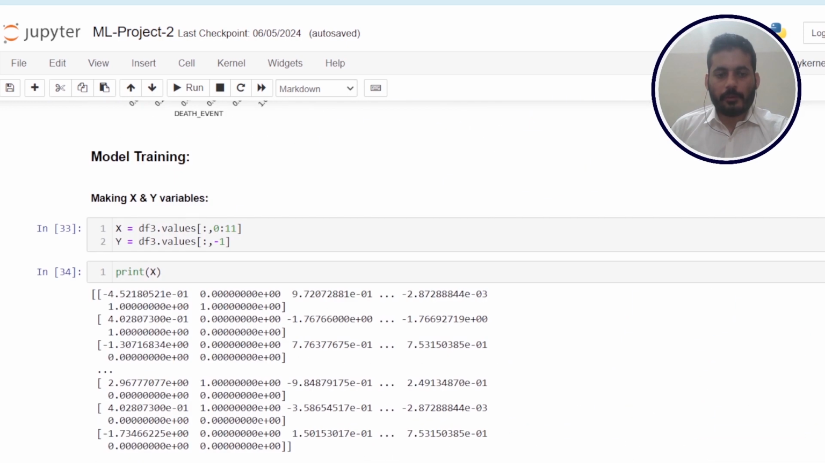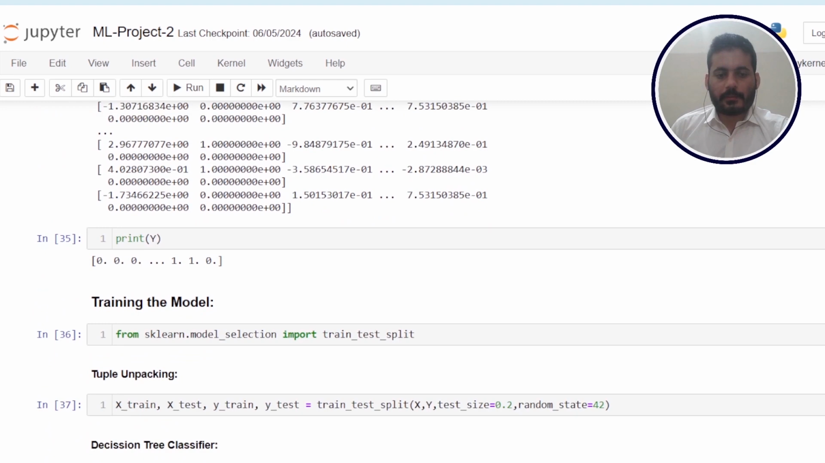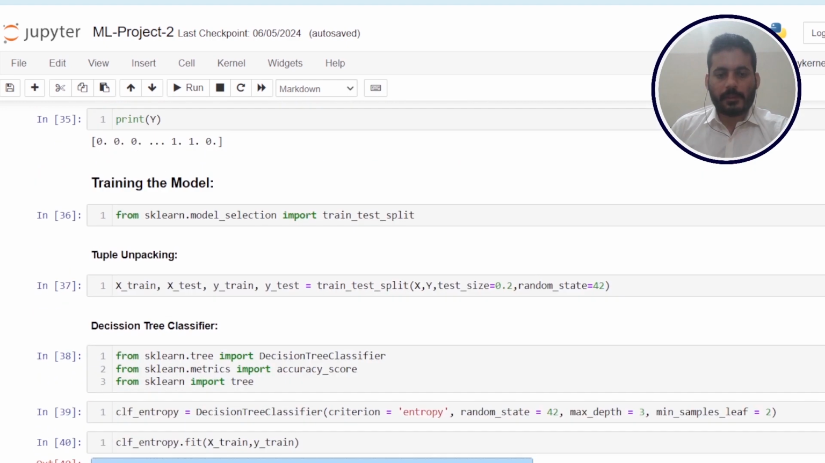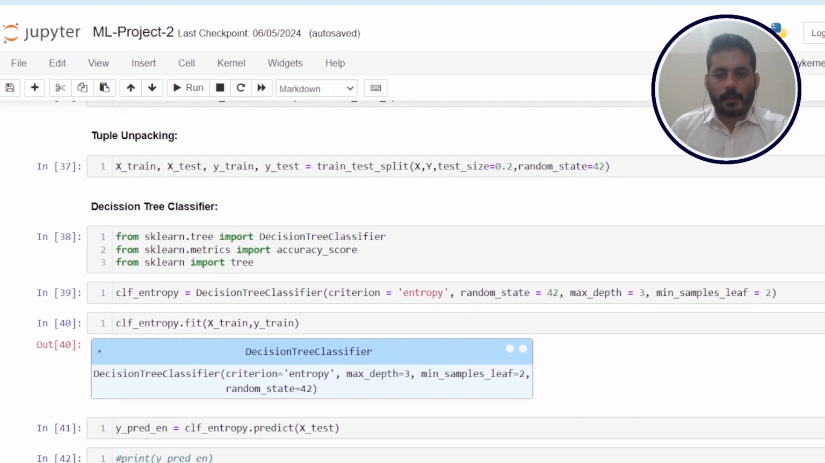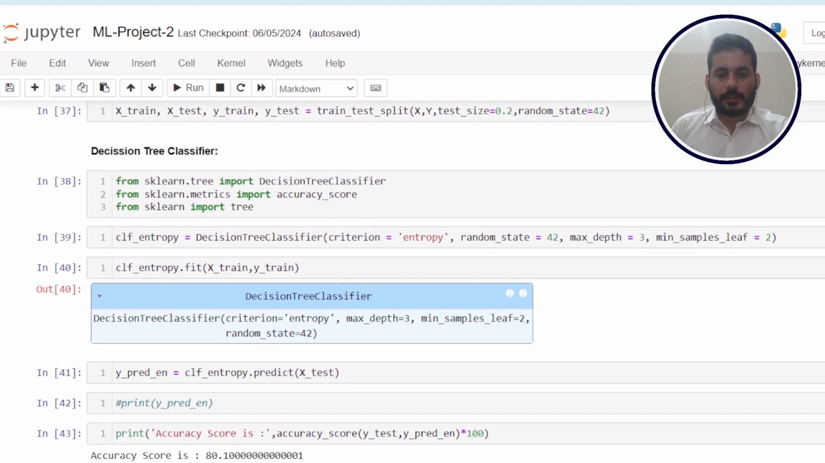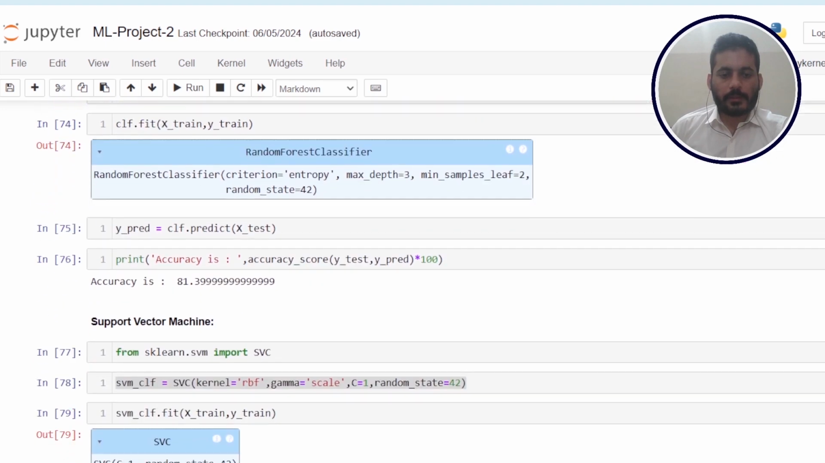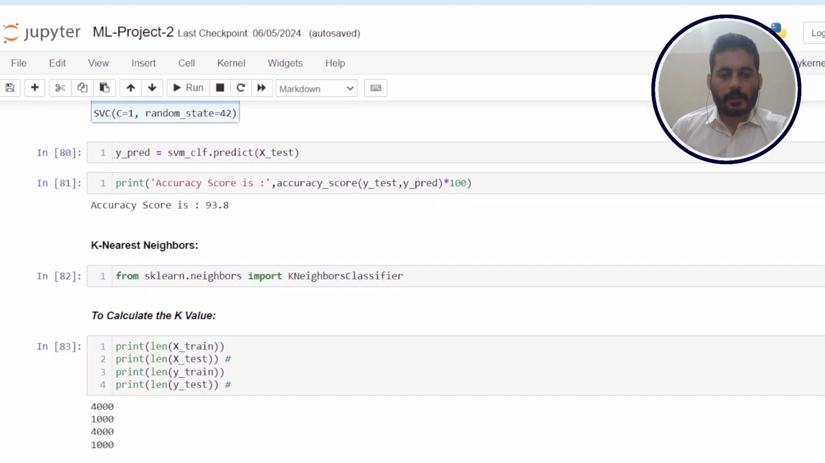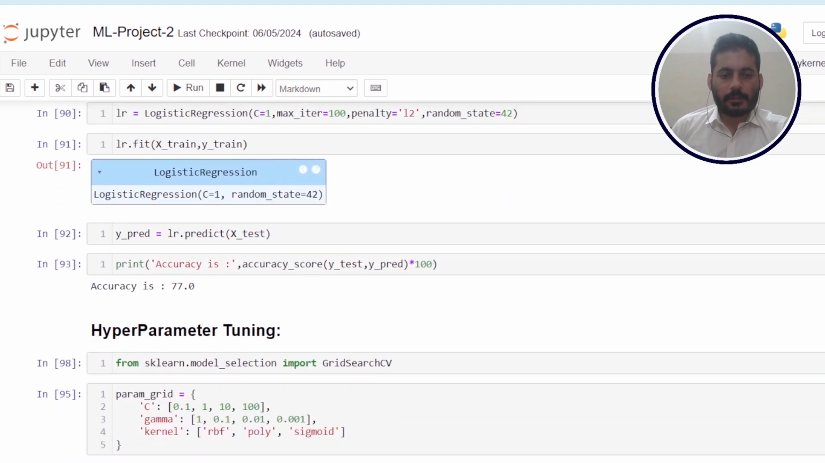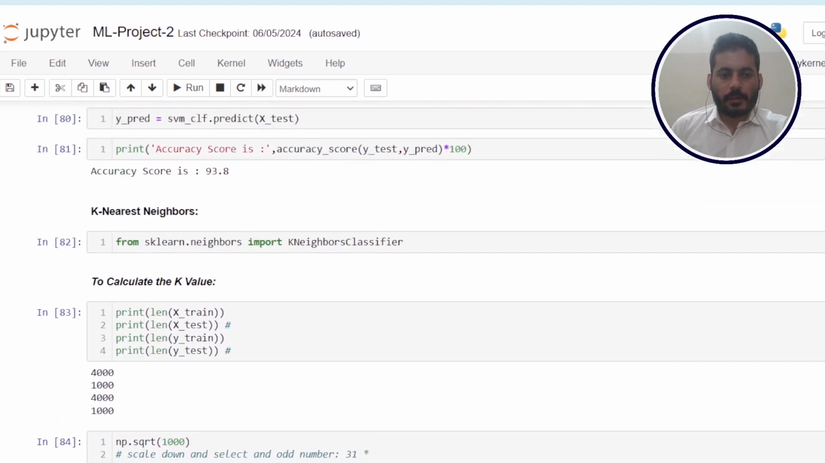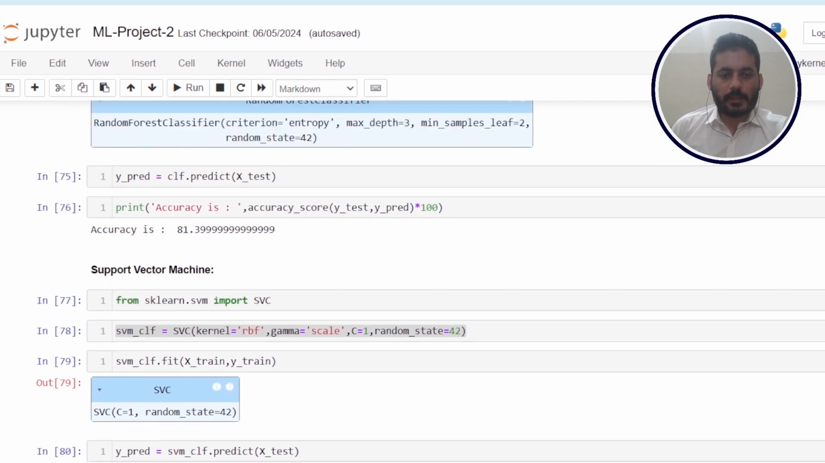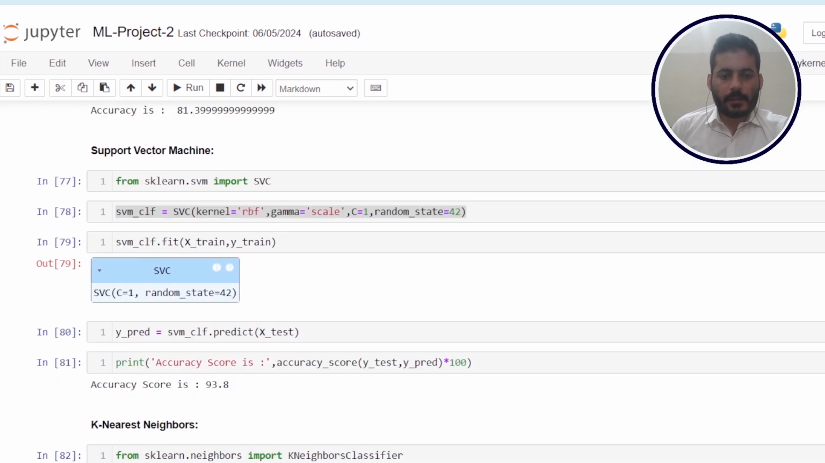To train the model, firstly, we made the X and Y variables. Then we imported train test split to split the dataset into train and test sets. Our test size was 20% and random state or seed was 42. We used multiple machine learning algorithms for this binary classification problem, such as decision tree classifier, random forest, support vector machine, k nearest neighbors, and logistic regression, out of which our support vector machine had the highest accuracy at 93.8%.